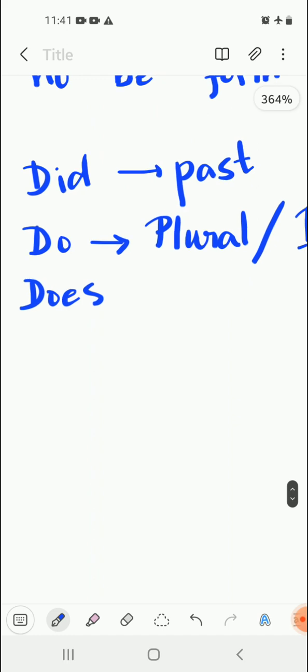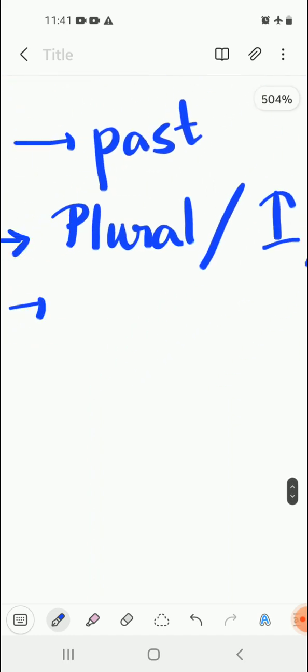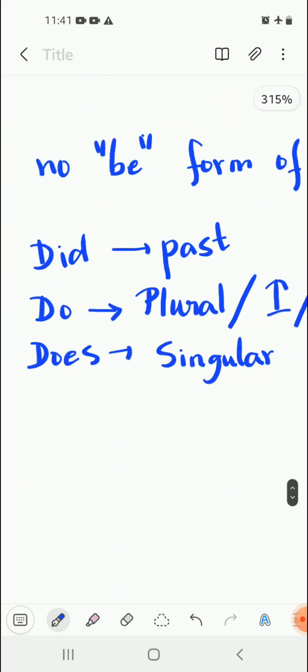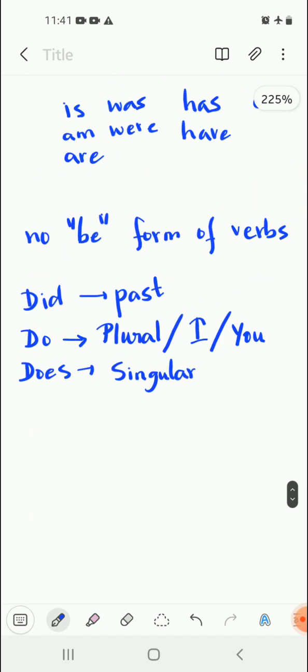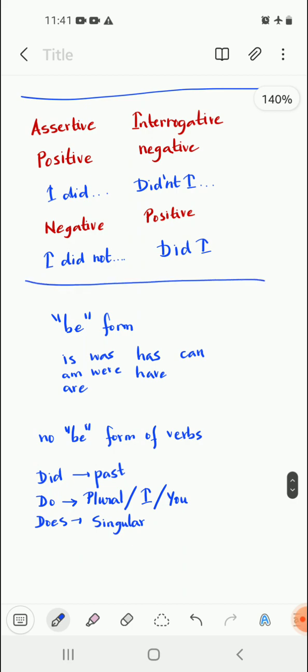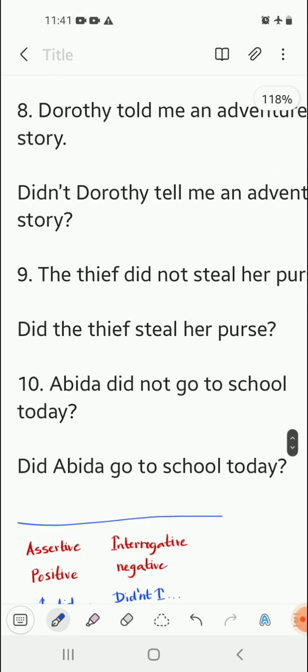Similarly, does is used when the subject is singular, like "he does not like to eat chocolate", "she does not", so that way. Now these three main rules are used for the conversion purpose. Now we'll straight away move to the questions.